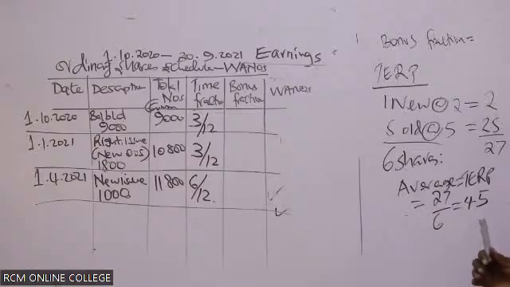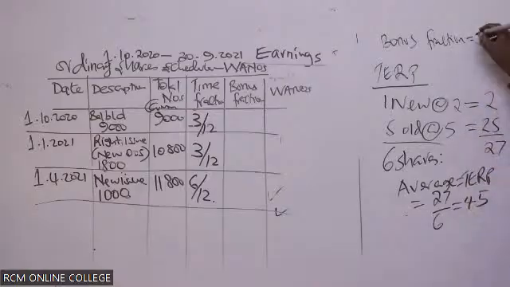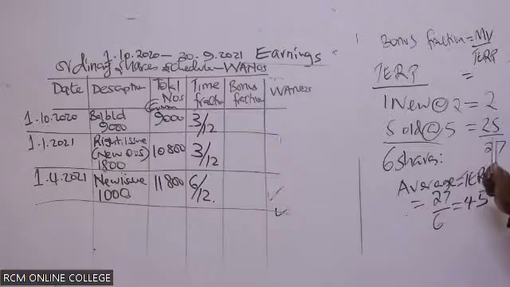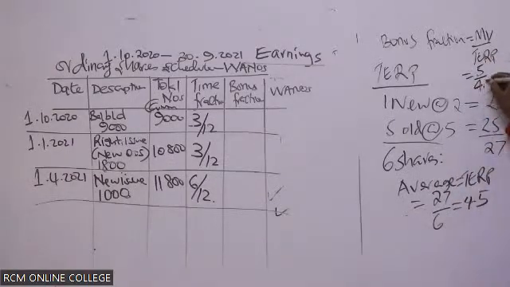In AFR, we actually prefer the cum-rights price. So how do we get the bonus fraction? It's market value all over the TERP. The market value is this old shares value, the bigger price in the equation. So it will be 5 all over the TERP, which is 4.5.